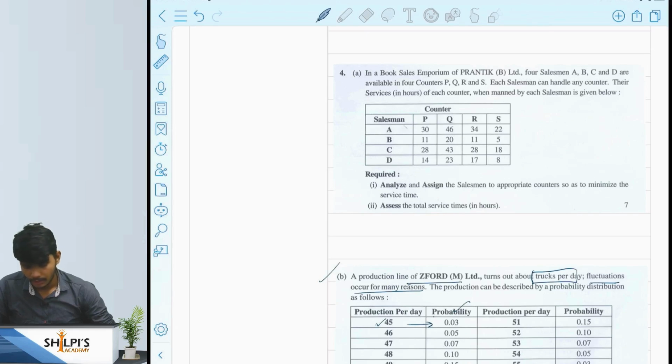In our second question, there is one company. That company has 4 salesmen A, B, C, D and the 4 counters P, Q, R, S. Each salesman can handle any counter. We have to assign the salesman to the counter, so this problem comes under the assignment problem. We have to assign the salesmen and counters, and also we have to assess the total service time.